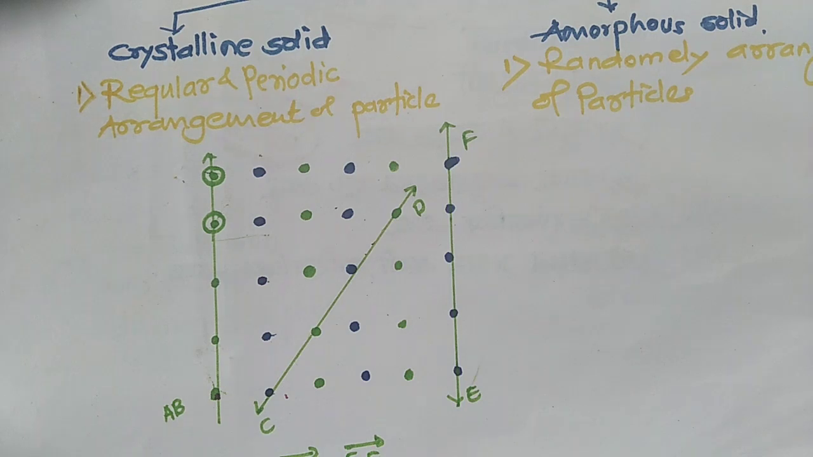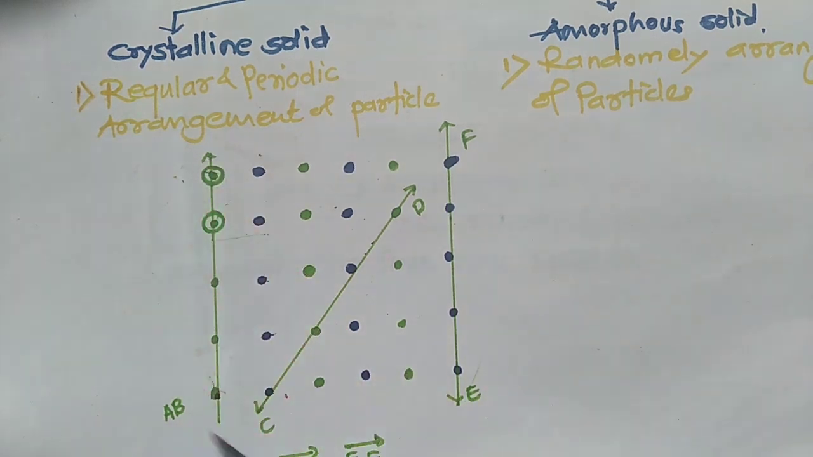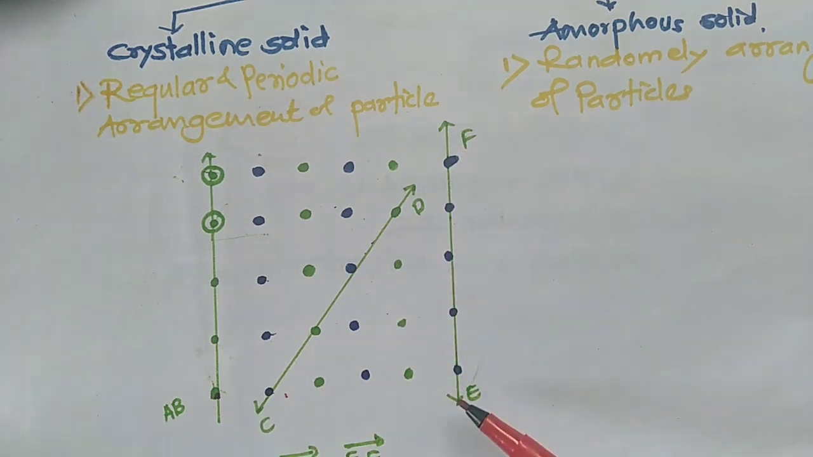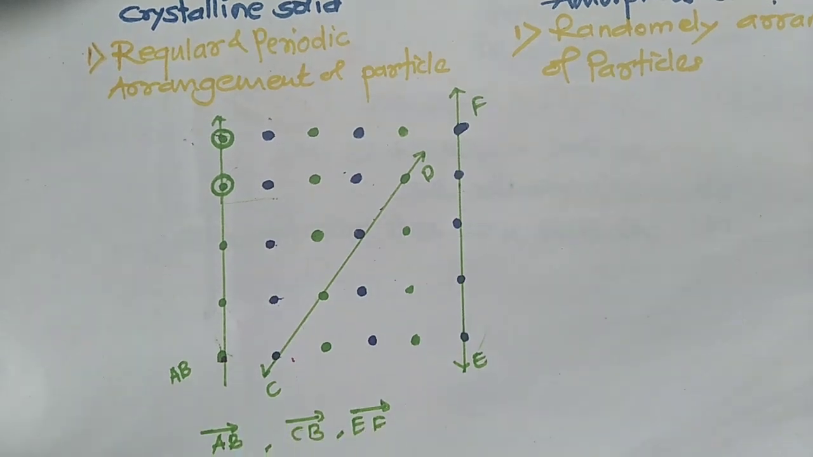Look at these arrangements: AB, CD, and EF. Are all three arrangements the same or different? You have to answer this in the comments section.